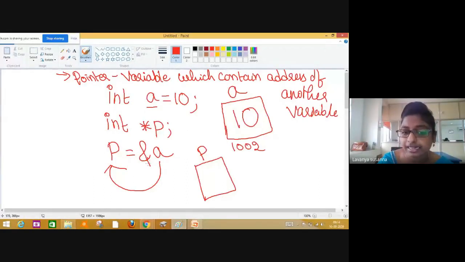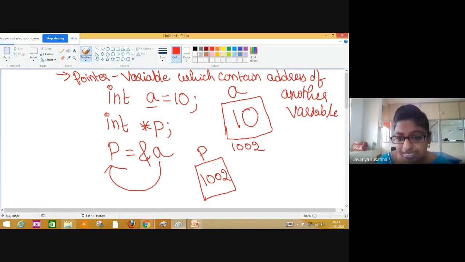That means address. What is the address of a? 1002. 1002 is the address which is assigned to p. Okay, I hope you understood.